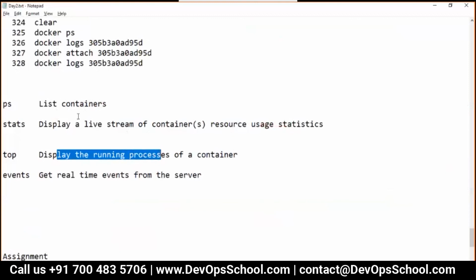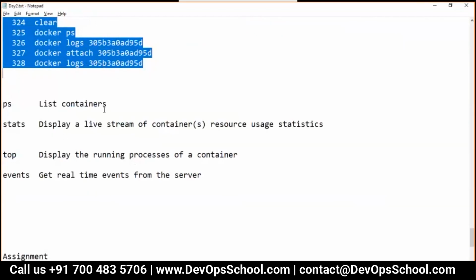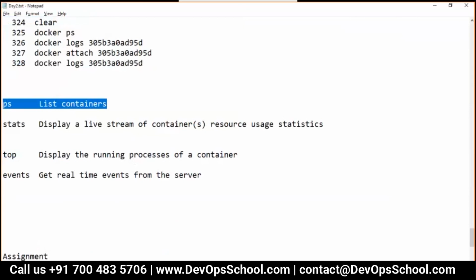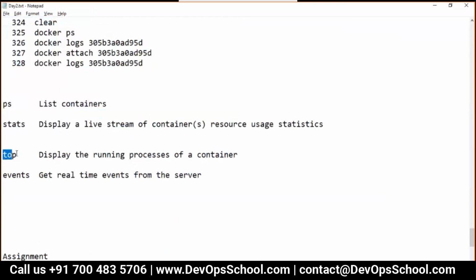So guys, here using the logs, you can find out the logs. You can list out which is running and which is not running. You can find out the container CPU, RAM, and network utilization. You can find out the host process also through top.